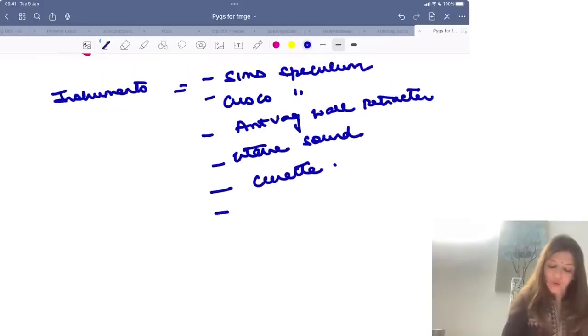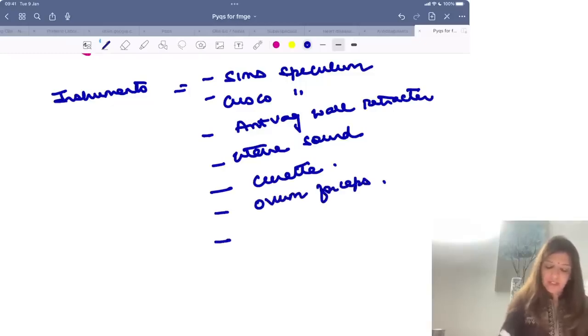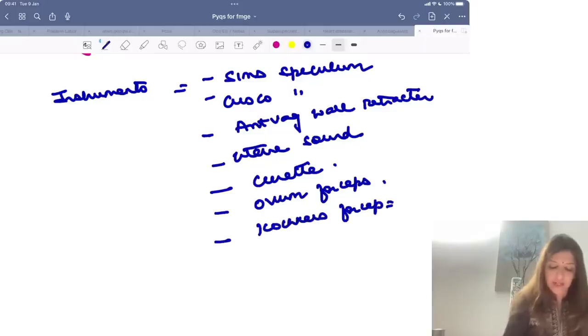Then I want all of you to look at ovum forceps, right? Then you should look at Cocker's forceps, because Cocker's forceps is used for ARM, right?